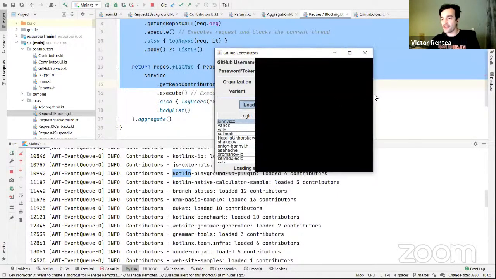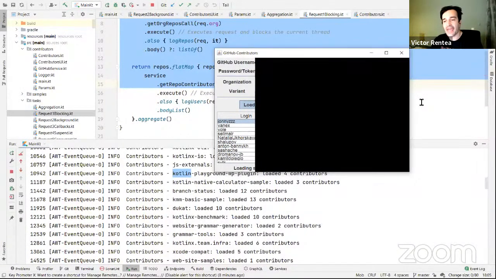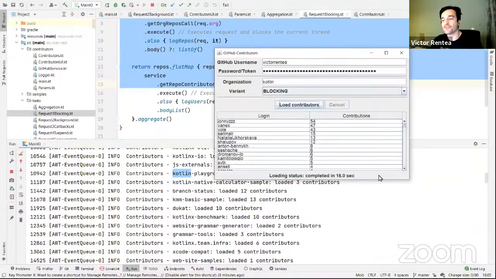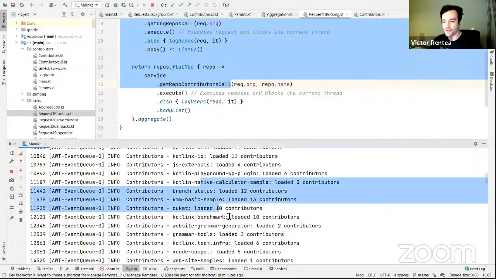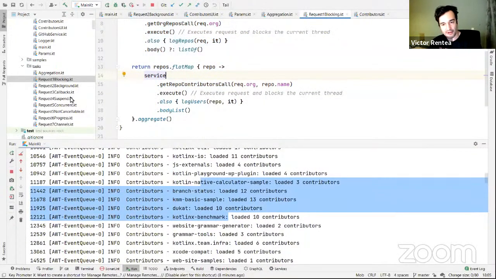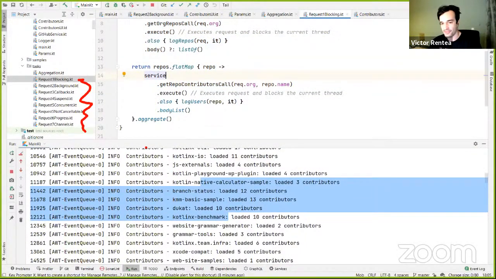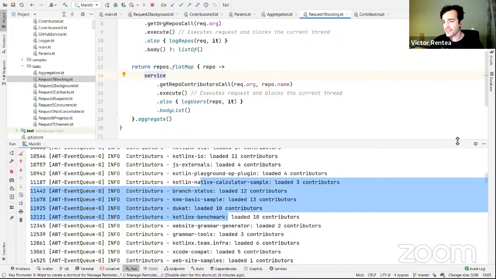All right, if you ever coded in an Android or a desktop application, you know what this is. You will just hang the UI thread, the thread which is supposed to be drawing the screen. You just froze it for the entire duration of your chain of requests. This is a terrible mistake that we will fix. There are several stages that we will go through today, but this is the first thing to start with.